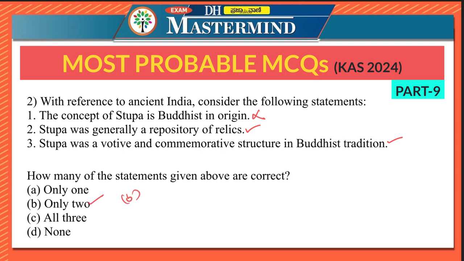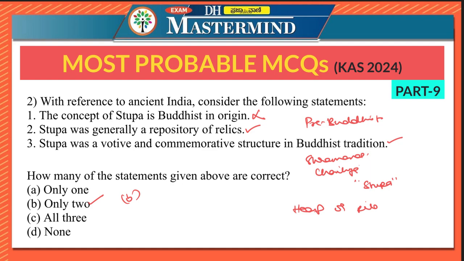The concept of stupa is not Buddhist in origin. Stupa is pre-Buddhist, in which the Shramanas were buried in a seated position called Chaitya. So it is pre-Buddhist, not Buddhist. The term stupa comes from the Sanskrit word stupa, which means heap or pile. Originally, stupas were simple mounds of earth or stones that served as commemorative markers for important events or burial sites.